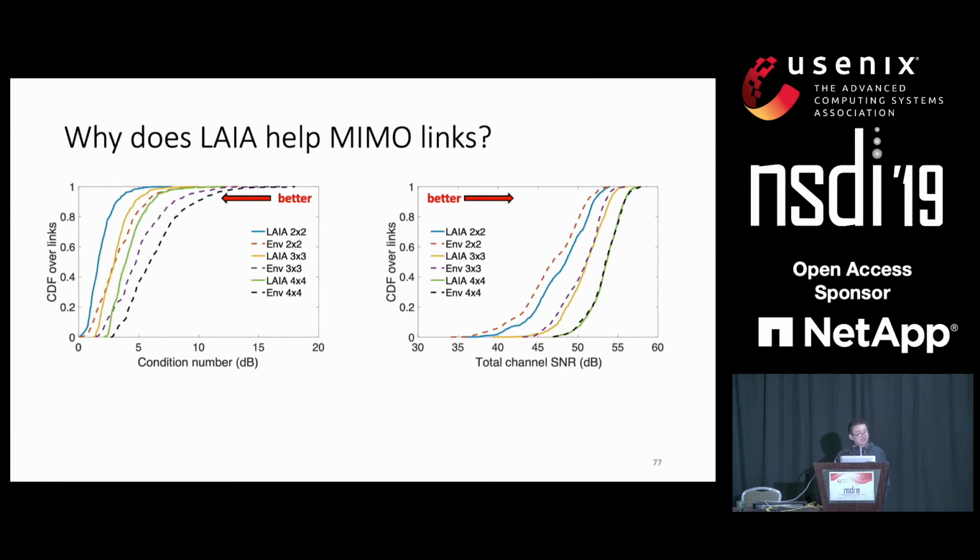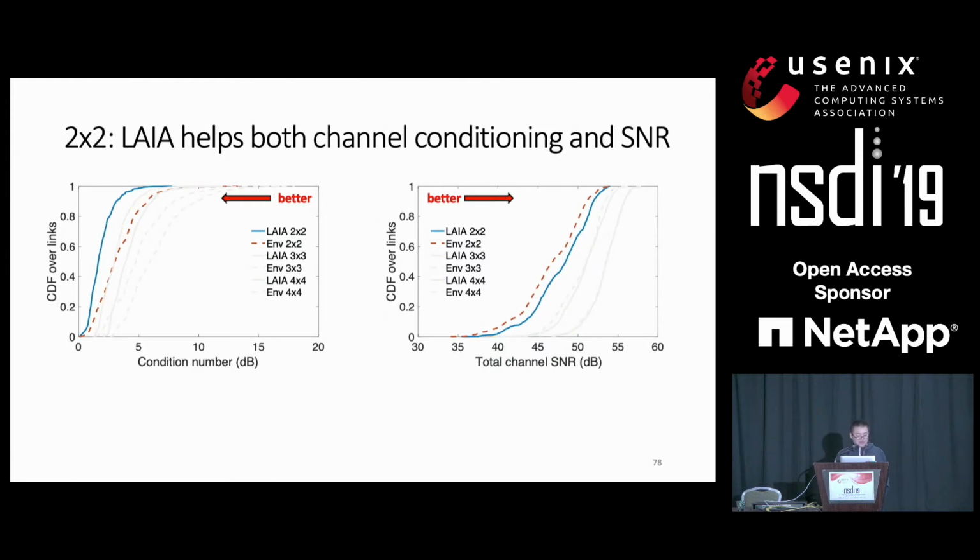So we dig a little bit into this. We plot the channel condition of all the channels, including the LAIA channel and the environment channel. We also plot the SNR of the LAIA channel and environment channel. If you look at the 2x2 MIMO case, we can see an obvious channel condition decrease by LAIA, and also observe some SNR increase.